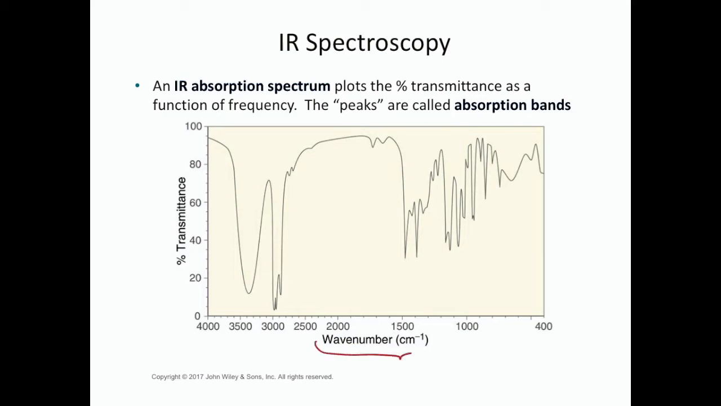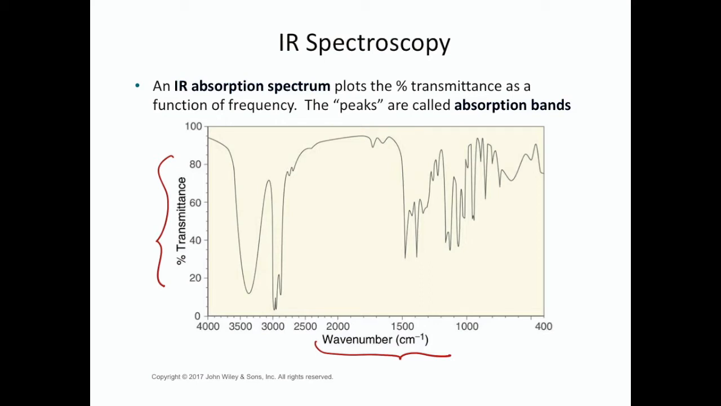So here on the x-axis, we have the wave number. I'll discuss that in a second. And then here on the y-axis, we have the percent transmittance. So transmittance means that if you have 100% transmittance, that means that all of the IR light at that particular frequency was transmitted through the molecule and none of it was absorbed.